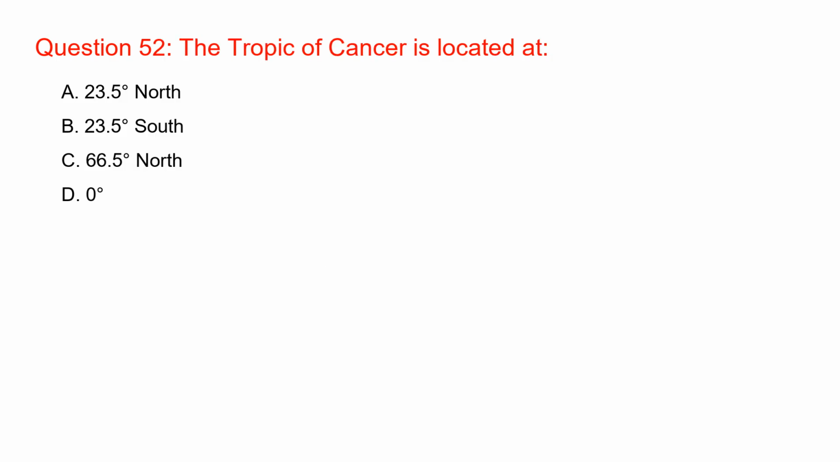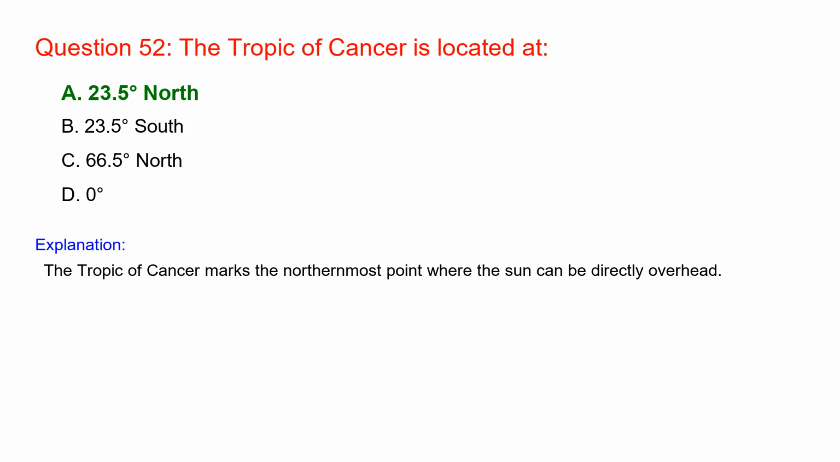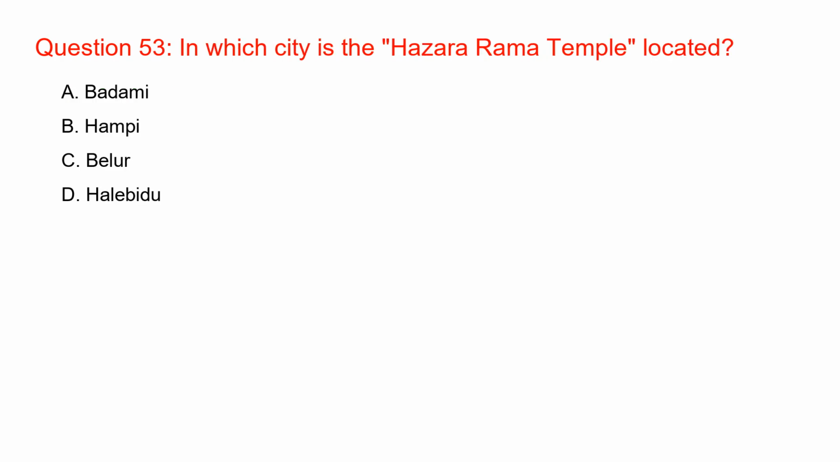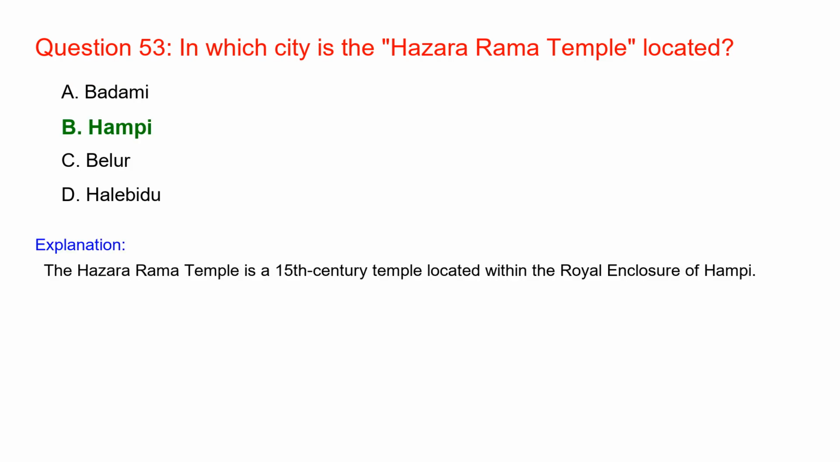The Tropic of Cancer is located at 23.5 degrees north. The Tropic of Cancer marks the northernmost point where the sun can be directly overhead. In which city is the Hazara Rama Temple located? Hampi. The Hazara Rama Temple is a 15th century temple located within the royal enclosure of Hampi.